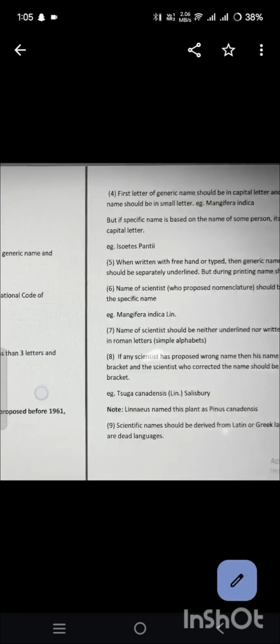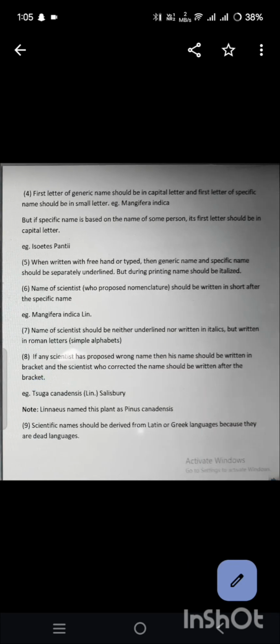Fourth, the first letter of the generic name should be a capital letter and the first letter of the specific name should be a small letter. Example: Mangifera indica. But if the specific name is based on the name of some person, its first letter should be a capital letter.